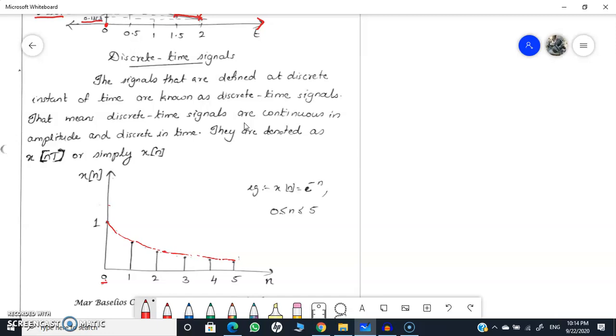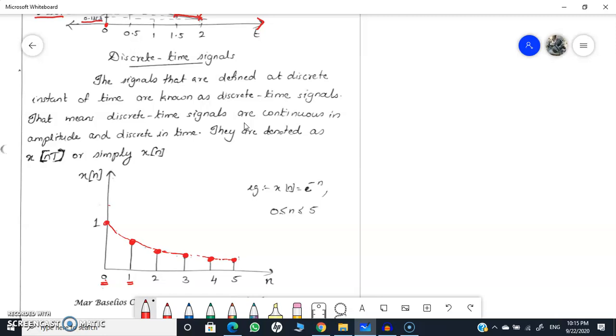For example, in this figure, first of all I am taking the value at t equal to 0. After 1 second, that means at t equal to 1, I am again taking the value, so I am getting one value. At t equal to 2, I am getting another value. At t equal to 3, I am again taking the amplitude and getting another value. At t equal to 4 and t equal to 5 also I am taking the value. So I am making the time interval discrete, but the amplitude is actually continuous.